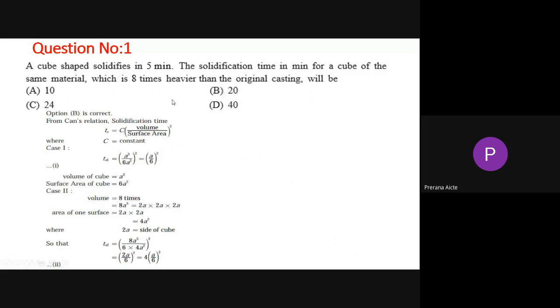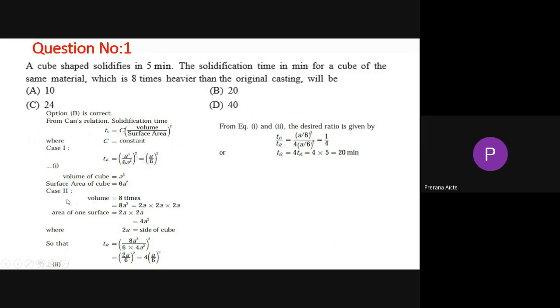Now you can see from Chvorinov's relation, there is a relation available to calculate solidification time. From that relation, we can calculate C, the constant, times the volume of that shape divided by surface area, all squared. A cube's volume is A cube, divided by surface area. Six faces are available for the cube, so 6A square. If you cancel A square, then it will be A by 6. So volume of the cube is A cube and surface area of the cube is 6A square. This is the explanation.